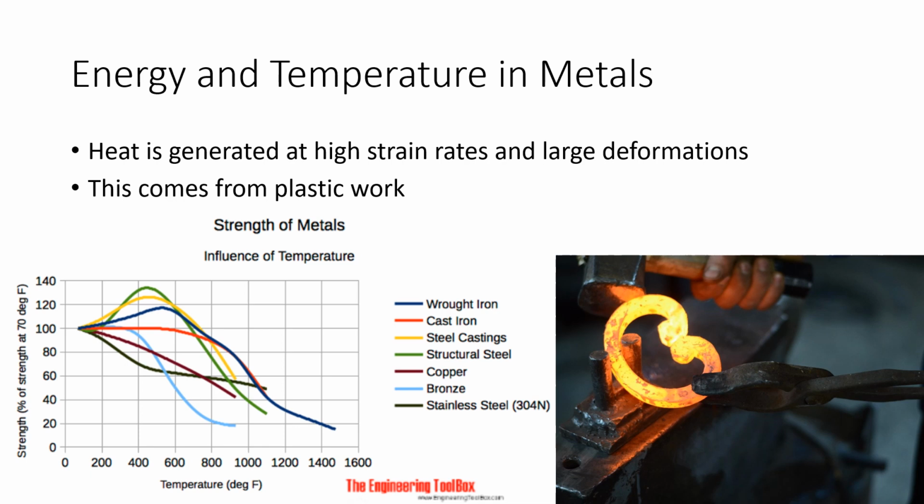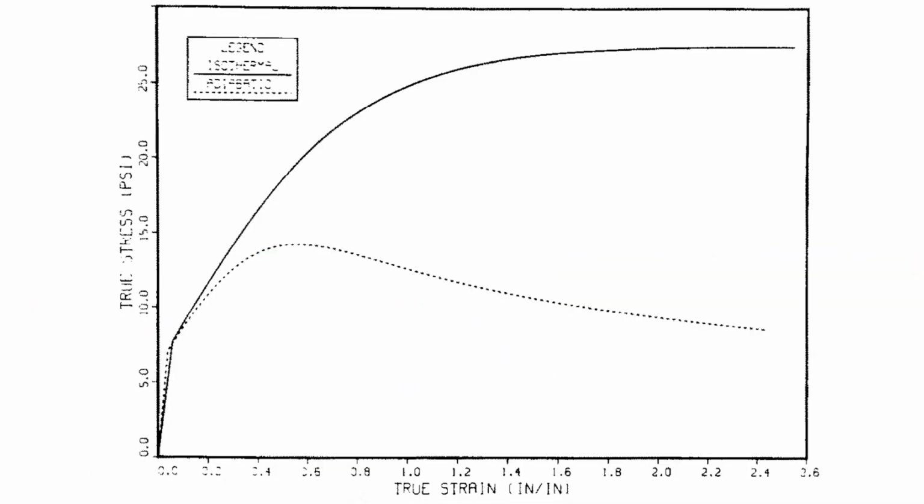We would expect the stress required to deform a metal to be lower at higher temperatures. And we've even seen this in blacksmithing and glassblowing videos, but instead of heat generated from a deformed part, it was applied externally. So, since this paper focuses on the effects of temperature on the stress strain curve, we would expect this model to decrease the stress in a stress strain curve due to the temperature generated by plastic deformation. And to spoil the ending of the paper, that is exactly what we see.